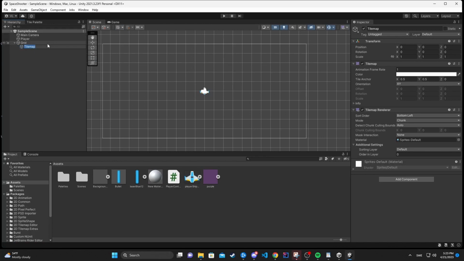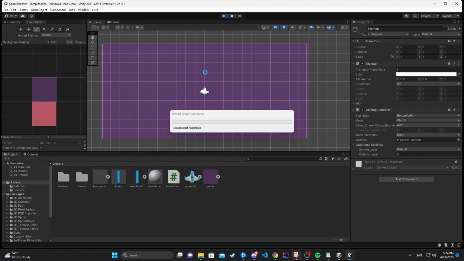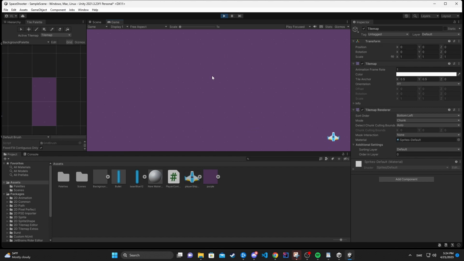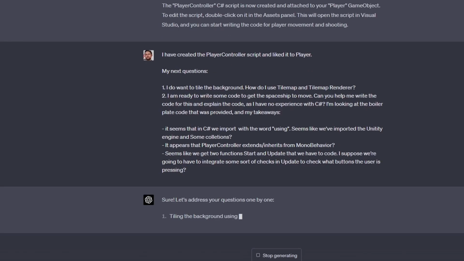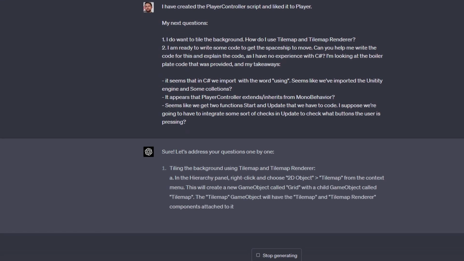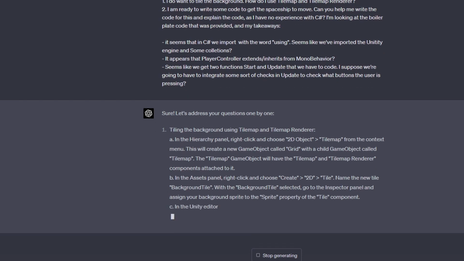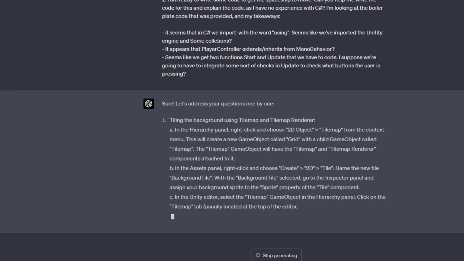Here I had to ask for some extra instructions on how to tile the background. I had to go back and forth on this a little bit since the instructions weren't completely accurate initially. Still, I managed to figure it out and had a wonderful purple background. To ensure I learned some C Sharp, I started asking some basic questions about the syntax. It was important for me at this stage to understand every line of the code and really take my time with the process instead of blindly copy-pasting.